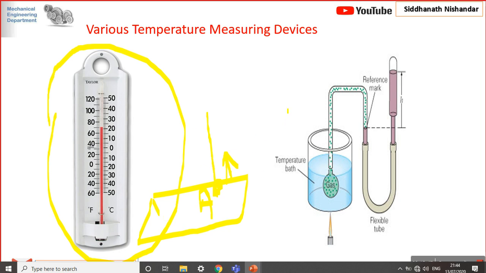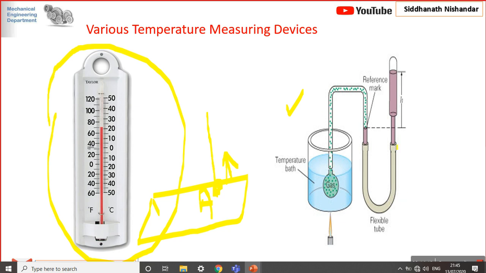Some thermometers are gas filled. If you see this thermometer, the bulb contains gas. What happens when I dip this gas thermometer to measure the temperature? The gas tries to expand. We know the property that when it heats, the volume goes on increasing, and that is the expansion of the gas.